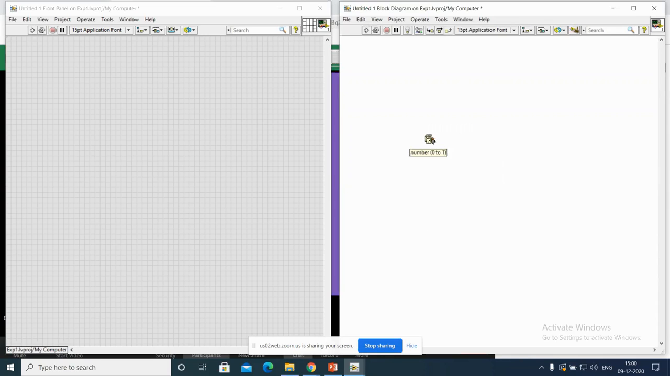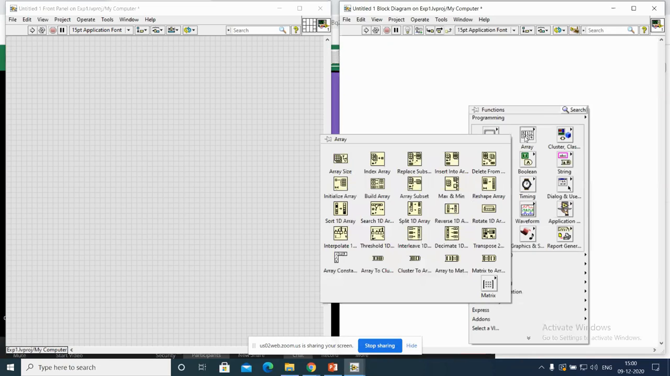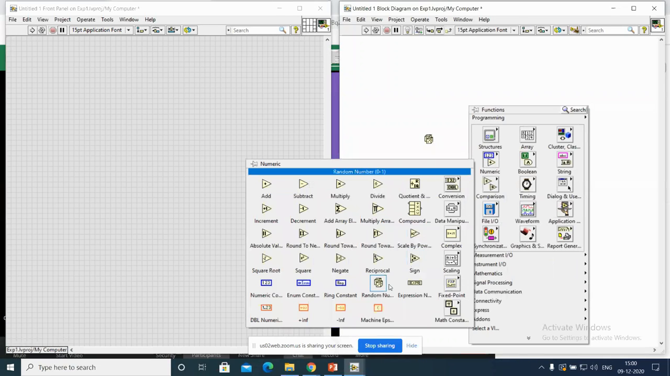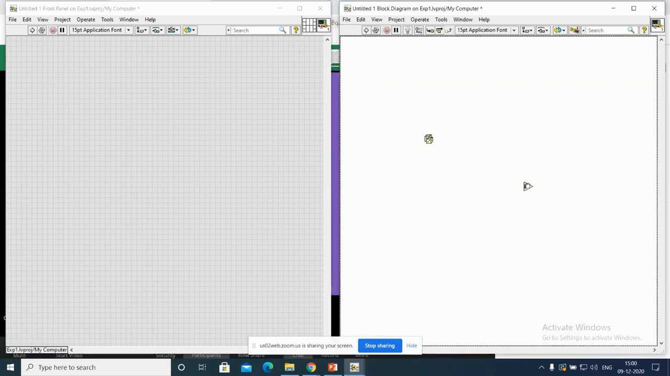I'm removing it. Whatever the generated number is, the random number is from 0 to 1, so I should round it to the nearest value. For that, go to the arrays, this one, round to nearest. Use the round to nearest function.